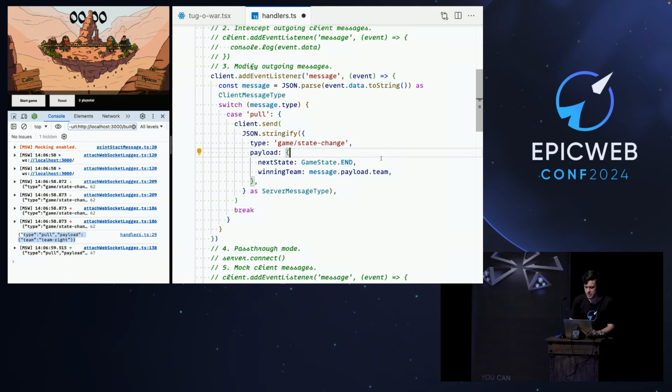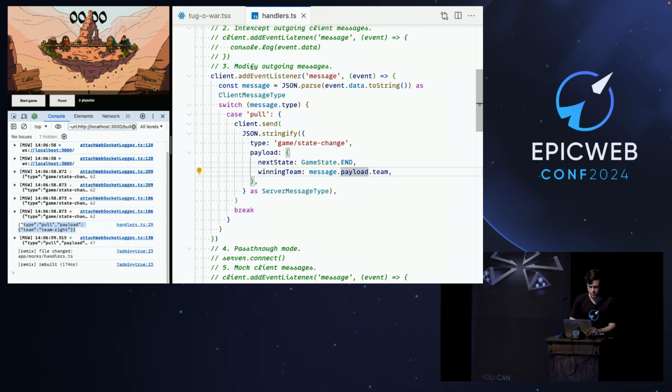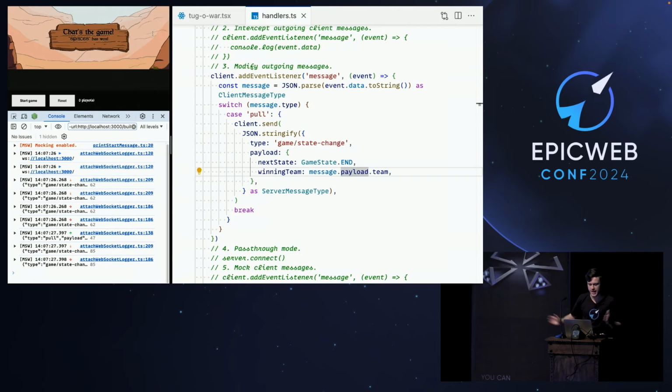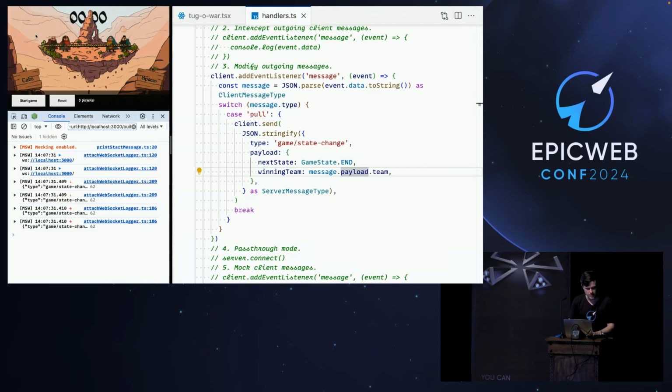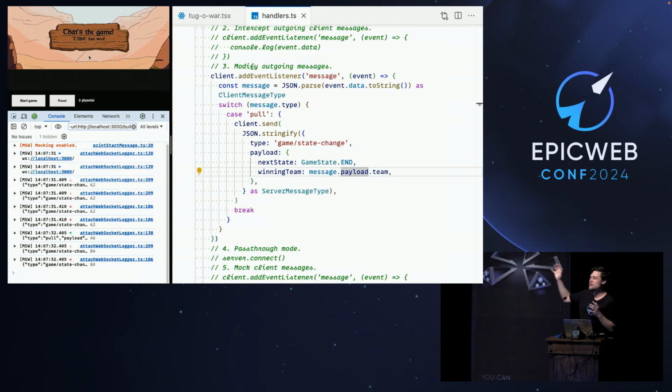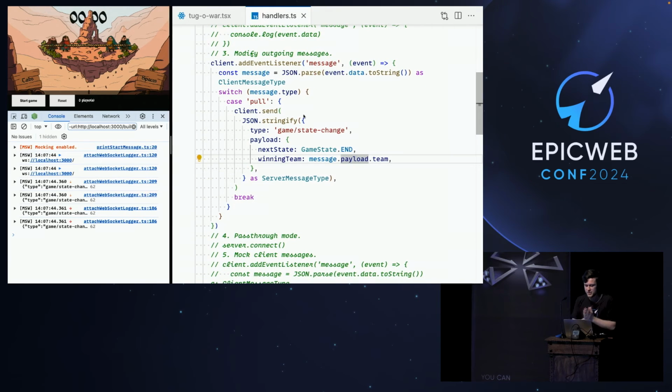That's pretty nice. So we're going to send this game end state with the team that pulled the rope immediately winning. So when I do this, hey, space is won immediately. And the same will happen if I try to pull on the taps team. This is really nice. And I remind you, this is the actual WebSocket app communicating with the event handler as the server. So all the logic you have in the UI, that's how you test it, that's how you debug it. That's pretty cool. So what else can we do? This is the bare bones of the mock-first development, and this is the default mode that MSW ships when you want to develop your WebSocket applications.